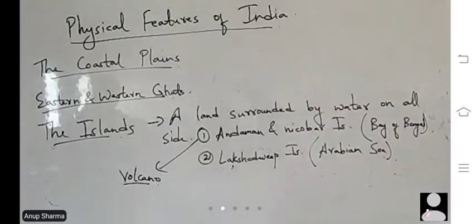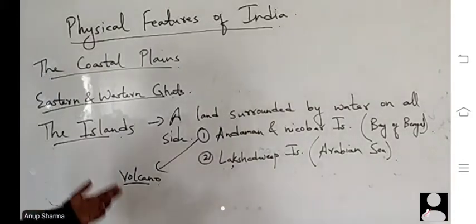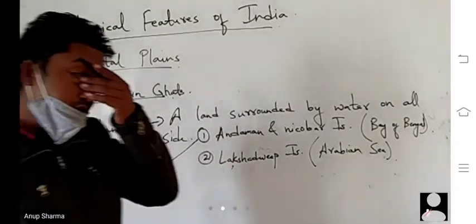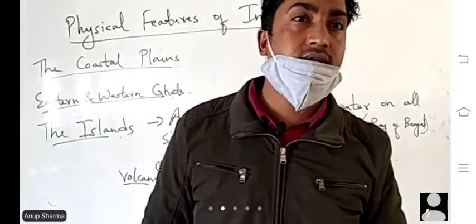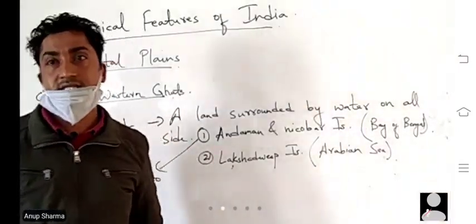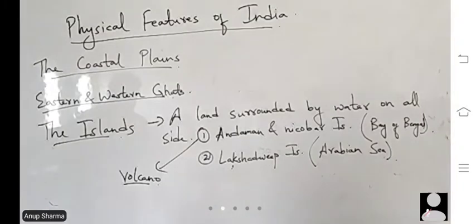No, a natural disaster won't come. But even if it comes, much of the population is not there on these islands. Population is very less. So this was all about the physical features of India.